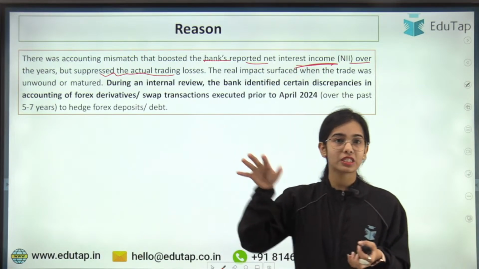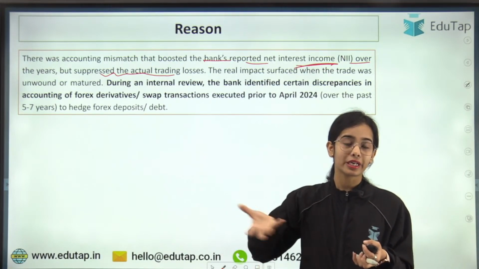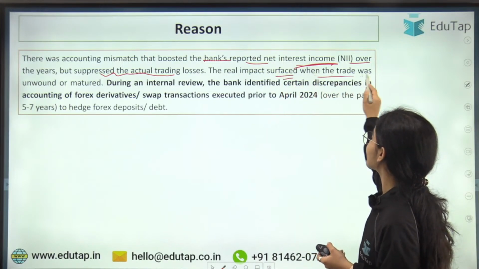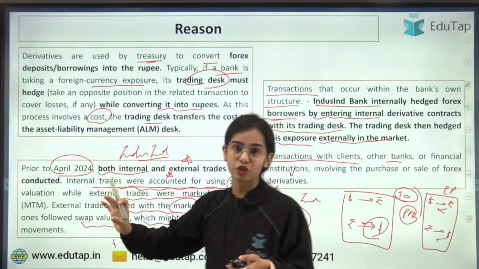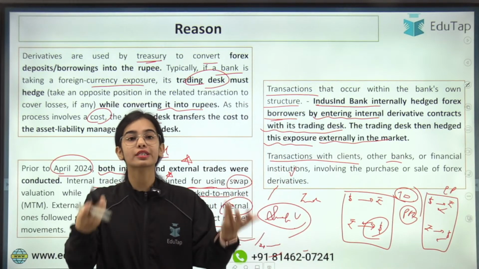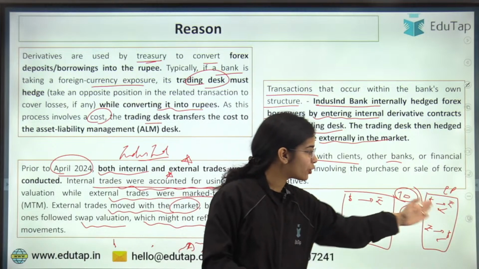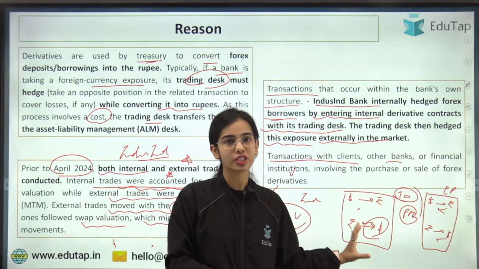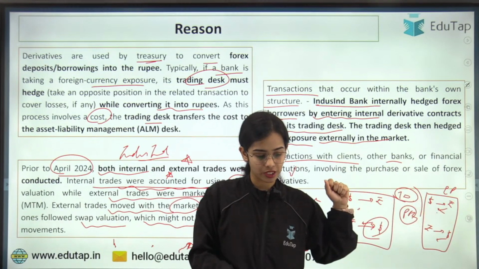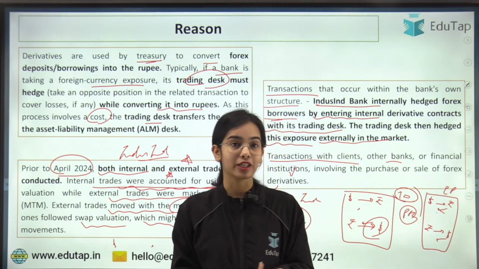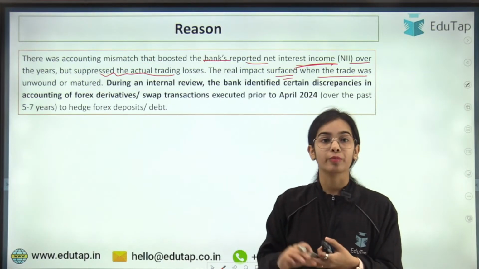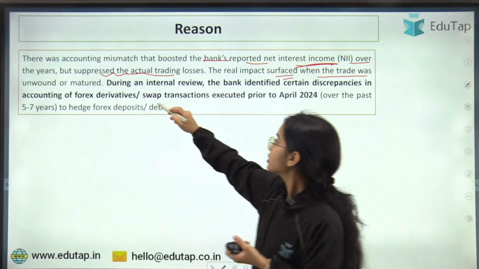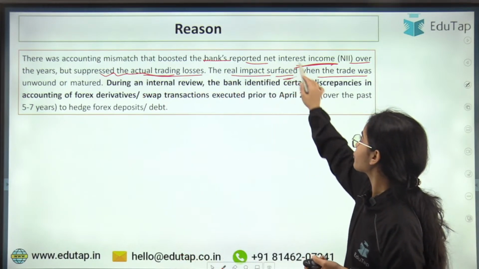So actual losses were suppressed while the income was shown as higher. The real impact surfaced when the trade was unwound or matured. When the trade matured, it was realized that the valuation is different, because the internal valuation is different, the swap valuation is different, and as per the market the valuation is different. So this was recognized later on. There was a discrepancy, an accounting mismatch, and the real impact surfaced only when the